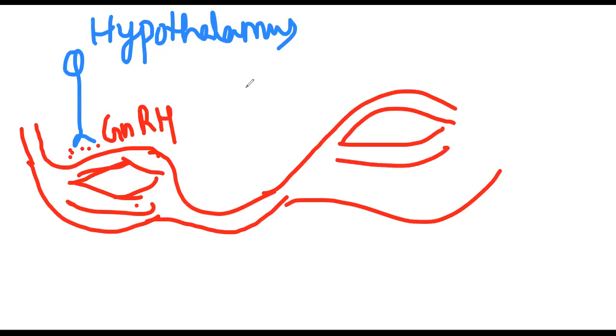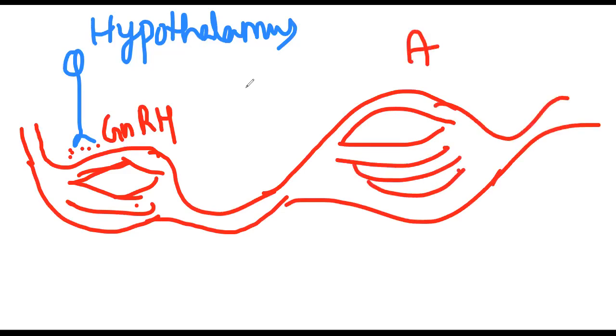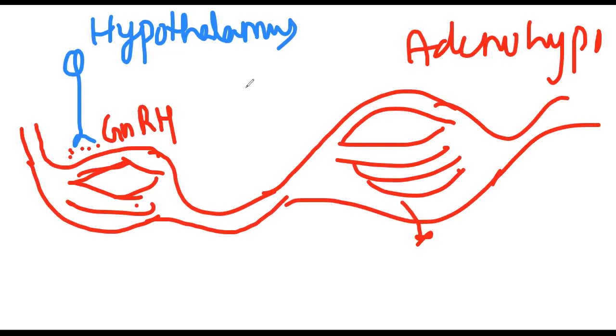Where do you see the capillarization? The capillarization has been done in adenohypophysis. Okay, so through the capillaries, this GnRH is going to travel and be released here and stimulate the anterior pituitary, the adenohypophysis, for the release of two hormones.